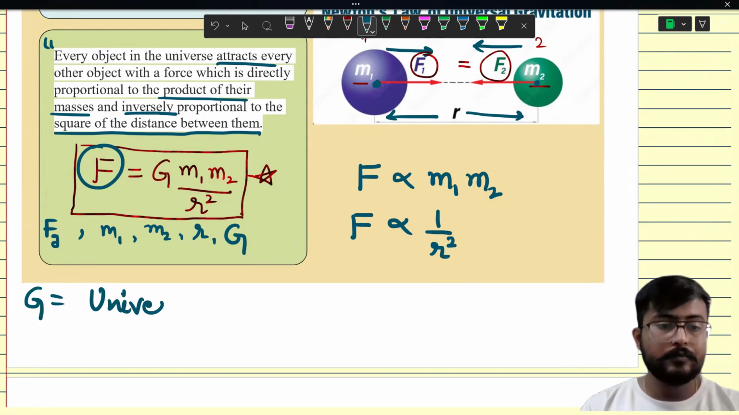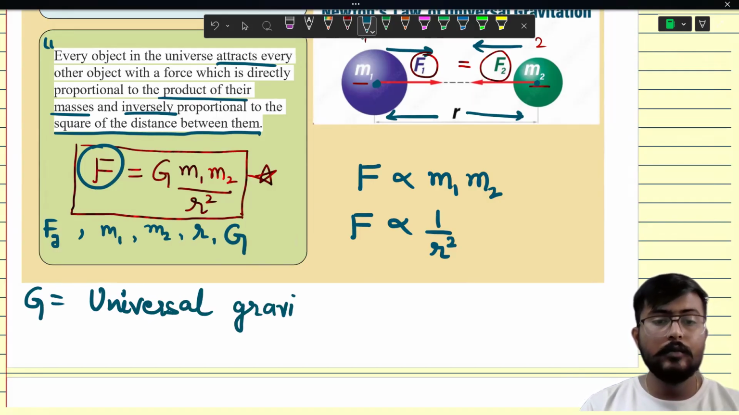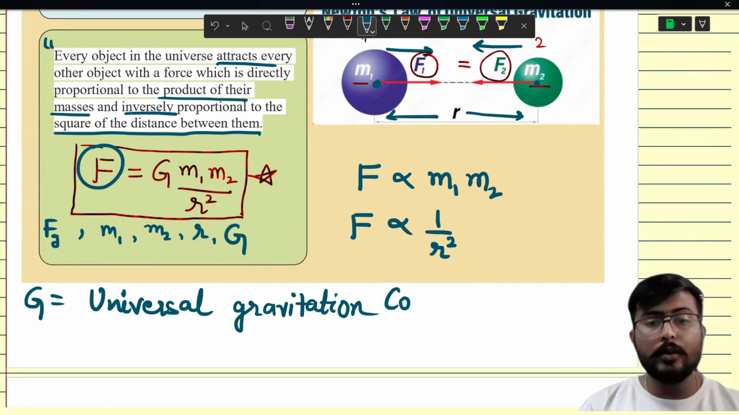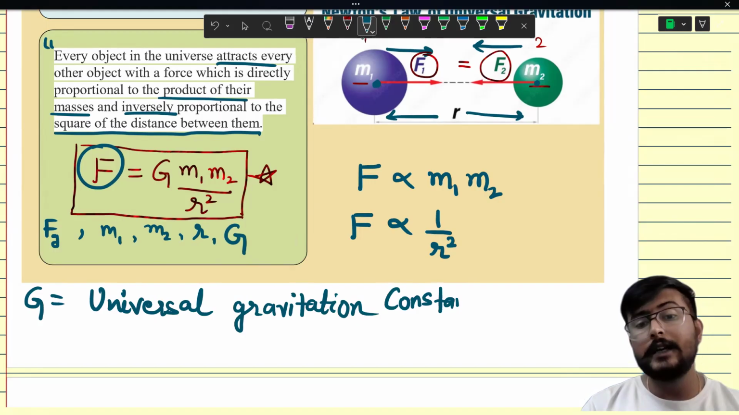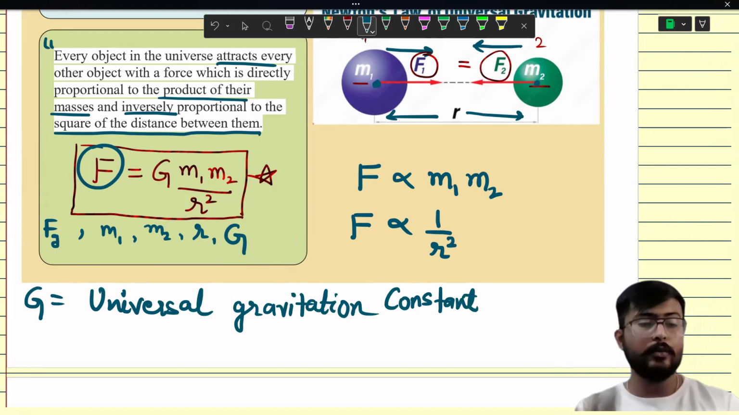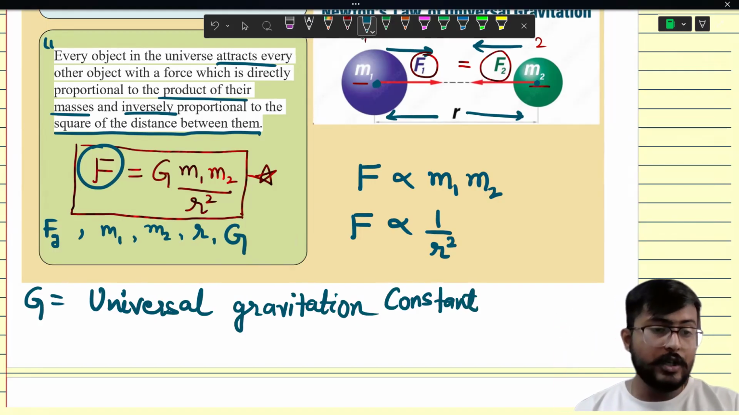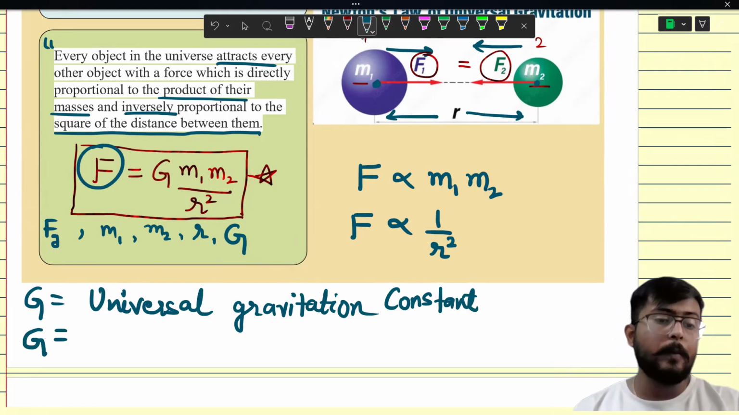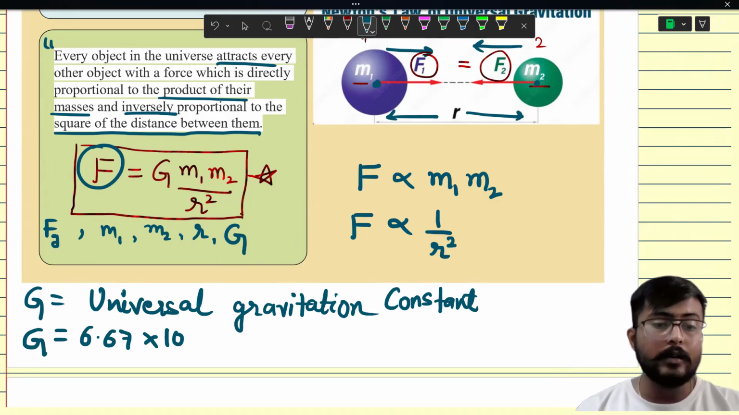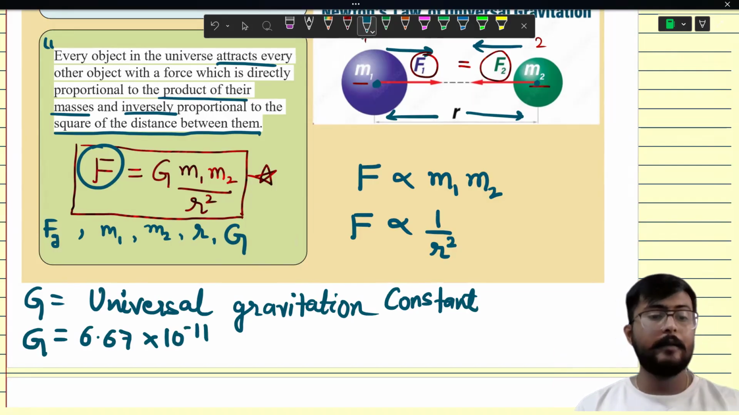So this G is called universal gravitational constant. Now, you already know that every constant has its fixed value. So what is the value of G? G का value है भैया, देखो, 6.67 into 10 to the power minus 11.